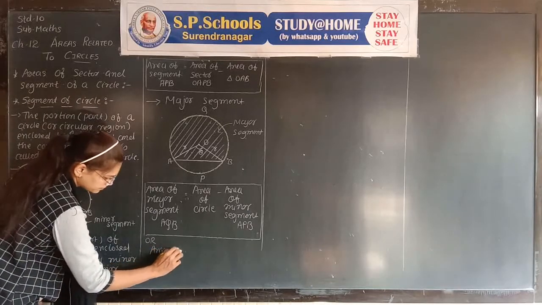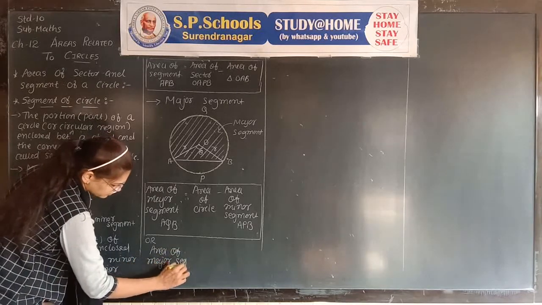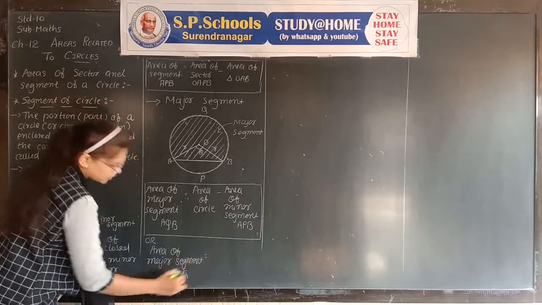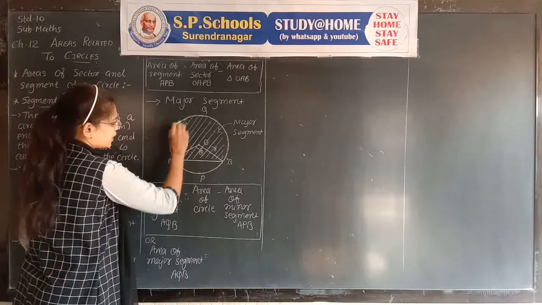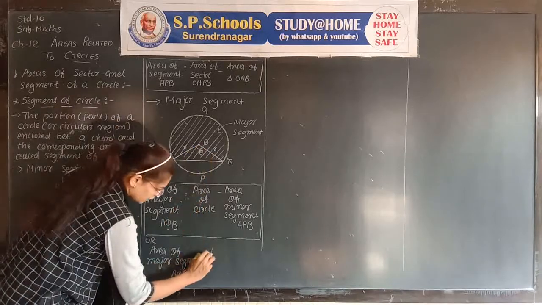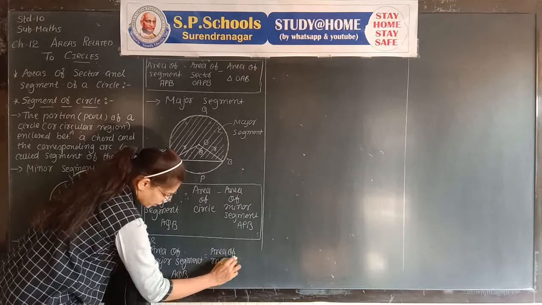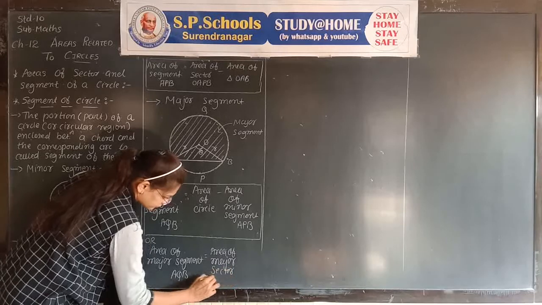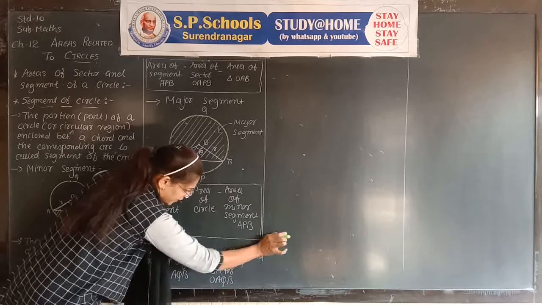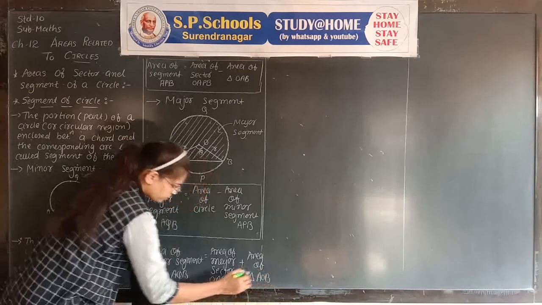Area of major segment AQB is equal to area of major sector OAQB plus area of triangle AOB.